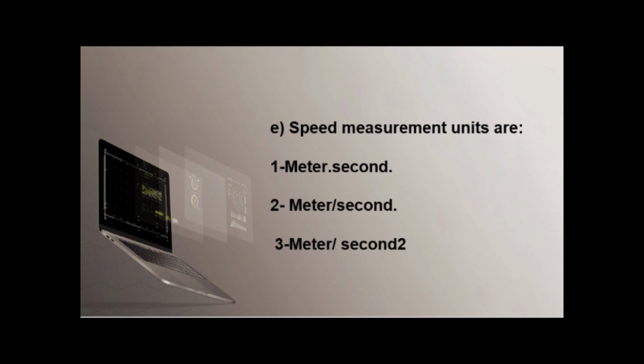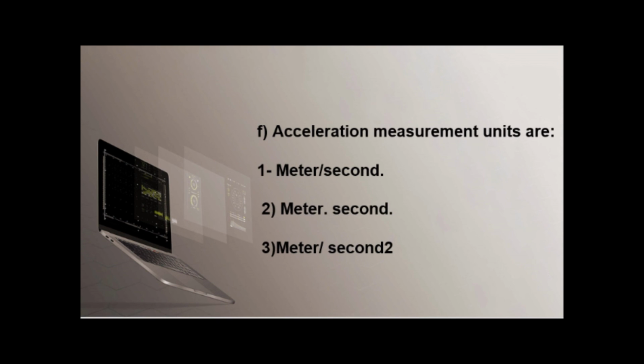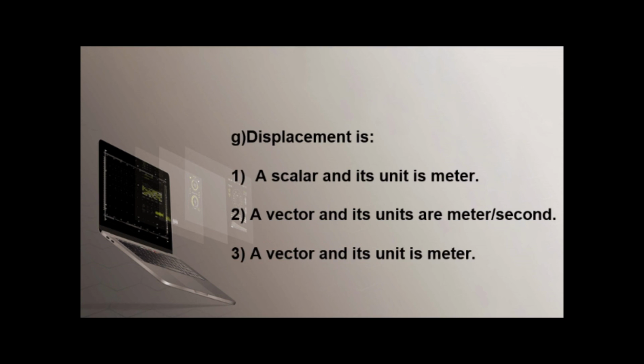Question number E. Speed measurement units are blank. What is the measuring unit of speed? The same measuring unit as velocity: meter dot second, meter per second power 2, meter per second. Question number F. Acceleration measurement units are meter per second, meter dot second, meter per second power 2. The measuring unit of acceleration is meter per second power 2, as it is defined as the change in the speed per unit time. Question number G.